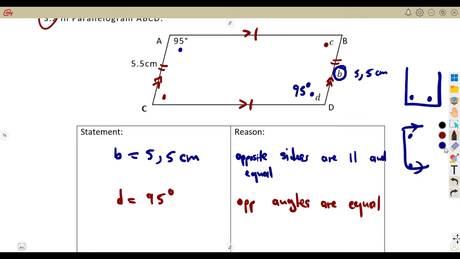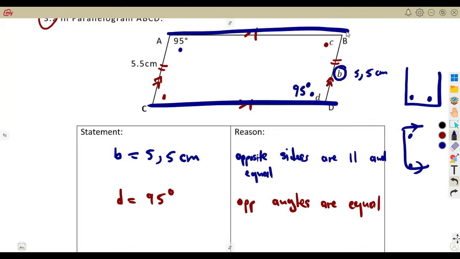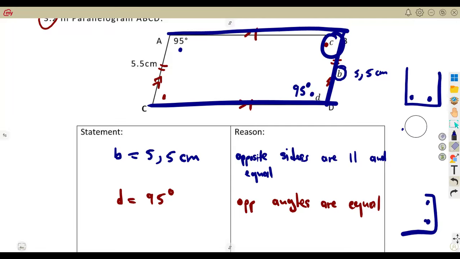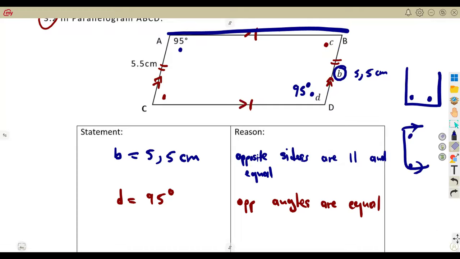Or you can consider if AB is parallel to CD, then we still have the co-interior, the C and the 95, forming a C like this. So these angles must add up to 180 degrees. Remember, co-interior angles add up to 180 degrees.